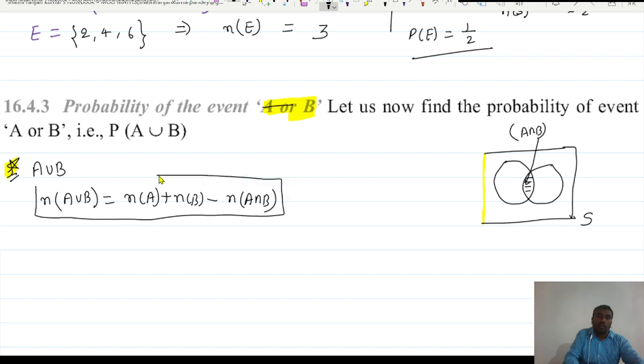Okay, fine. So what is the probability actually? Dividing our favorable outcomes by n of S. What is n of S actually? The total number of elements in the sample space, right?